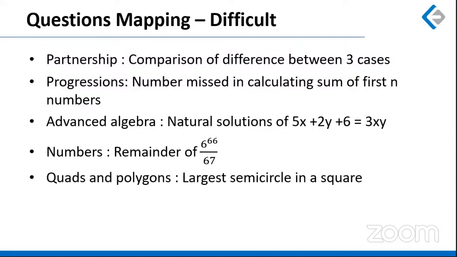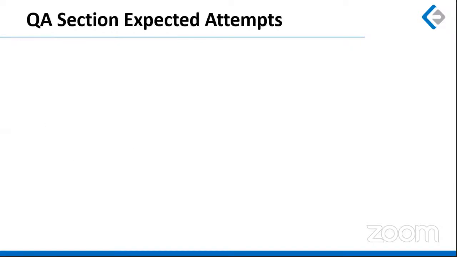And the last question was based on quads and polygons, where we had to fit the largest semicircle in a square. So there were multiple challenges here. One, you might not be able to come up with the right diagram in the first go, right? Even if you are able to draw the right diagram, there was some calculation which will still follow after that. Okay, so according to me, these are the 5 difficult questions which were best avoided in this paper, because you had a lot of other questions where you can score from.